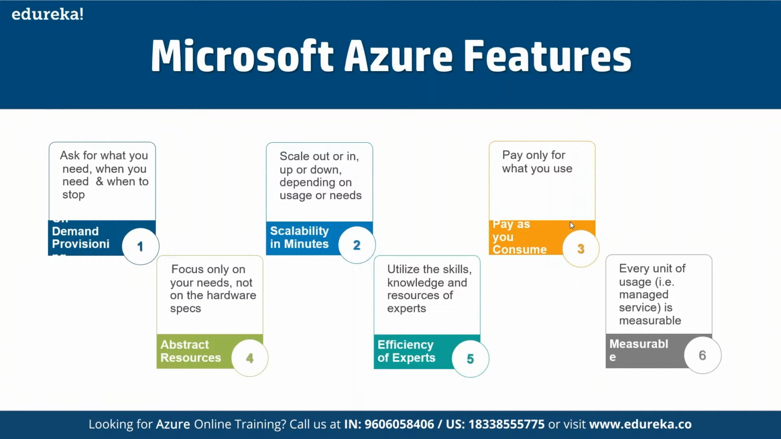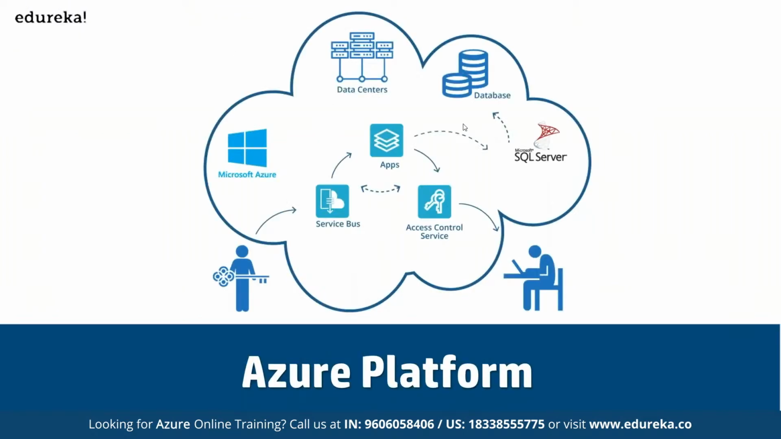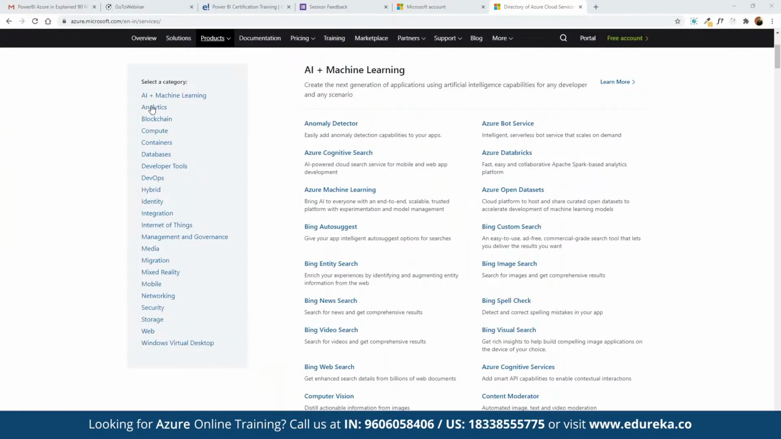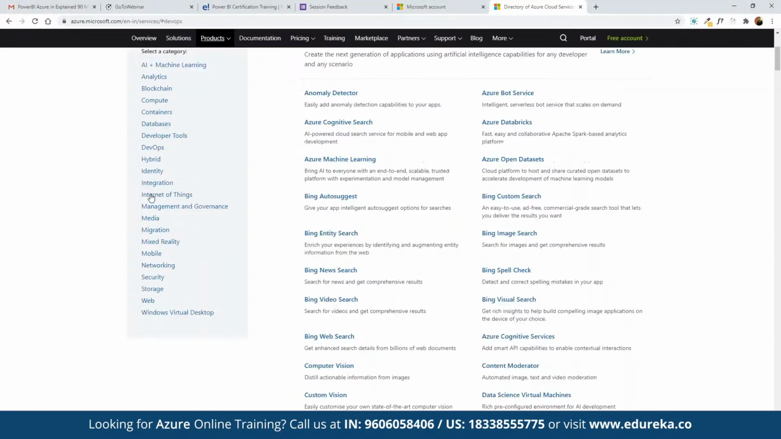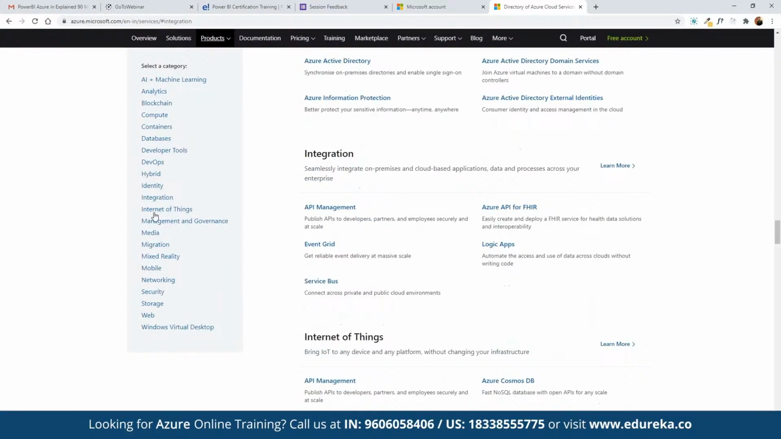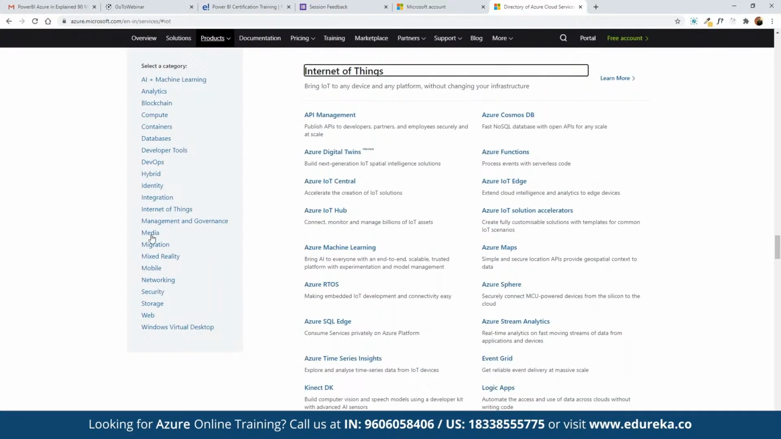So we discussed the Azure platform. Azure currently has multiple services offered under its umbrella. As we discussed, we have more than 200 services offered under blockchain, computation, containers, databases, developer tools, DevOps, hybrid, identity, integration, Internet of Things, management and governance, media, mixed reality, mobile applications, networking, security, storage. So there are multiple solutions being offered under Azure that we can choose accordingly.